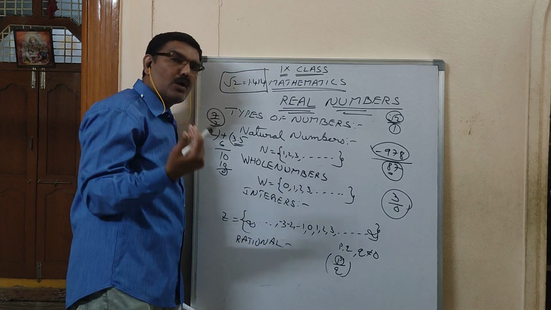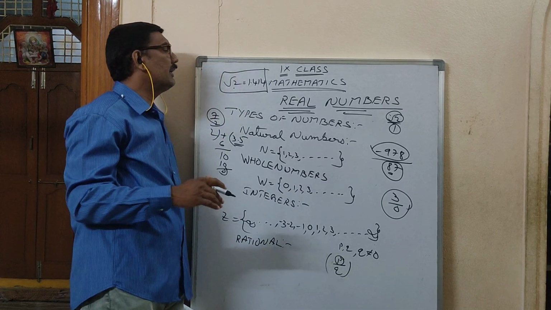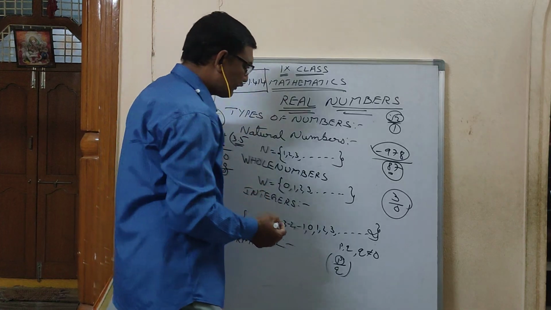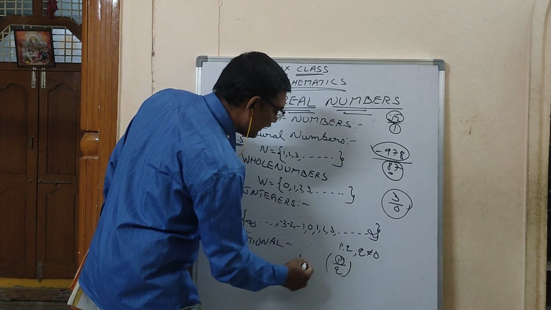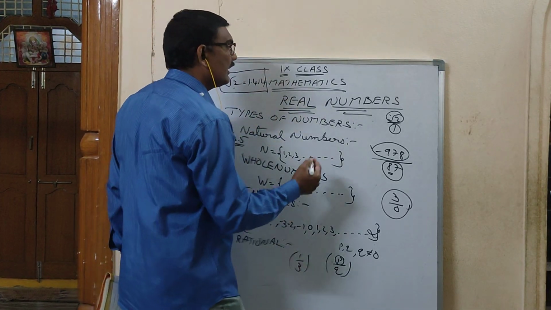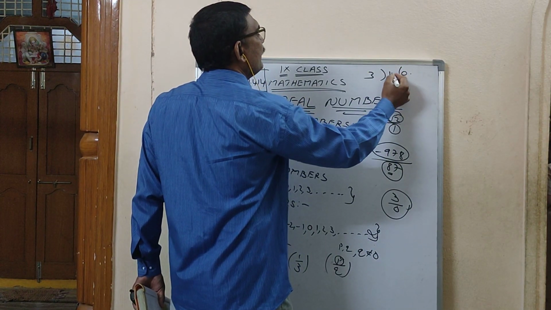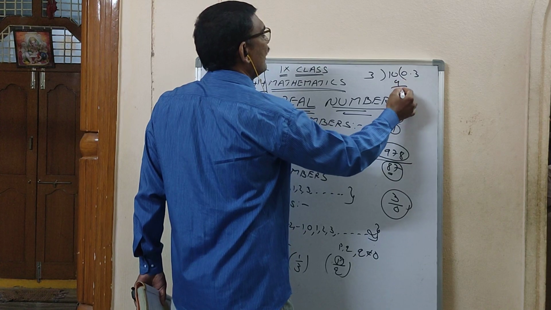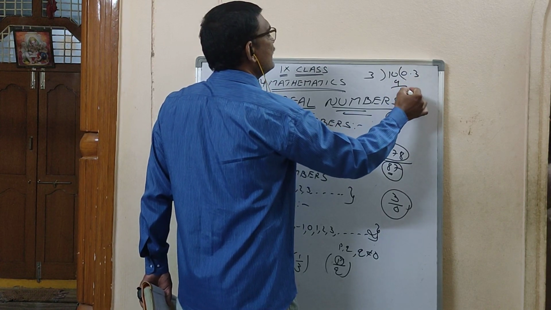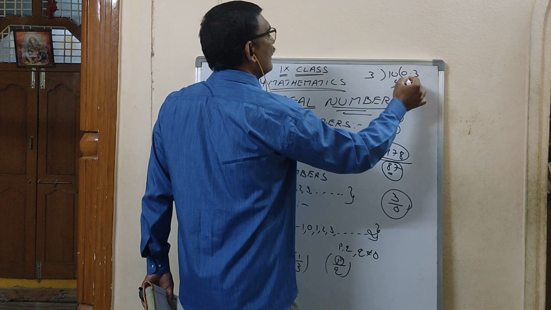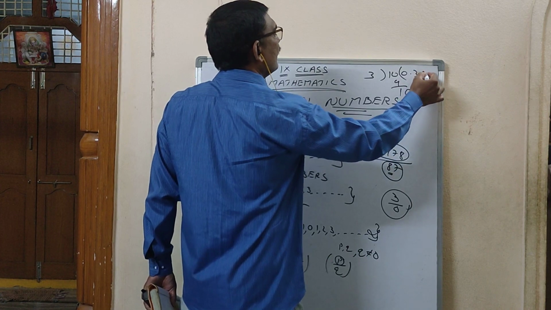It is non-repeating, non-terminating. Non-repeating: see, 1 by 3. 1 divided by 3. Keep a point, 0. 3 3s are 9. Again 1, again 0, again 3 3s are 9.